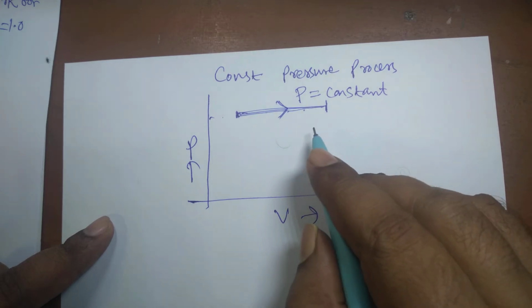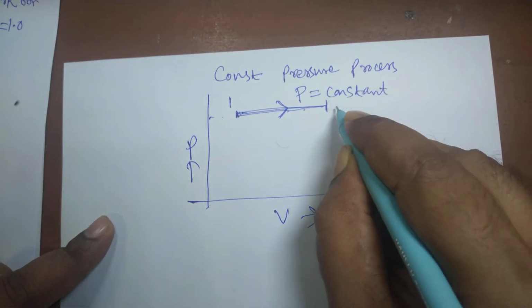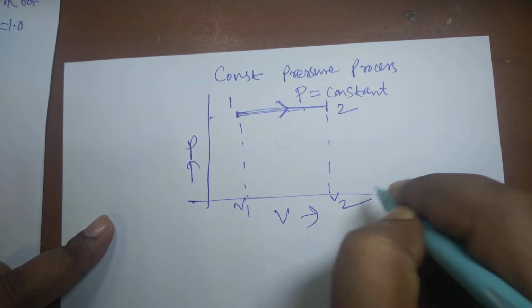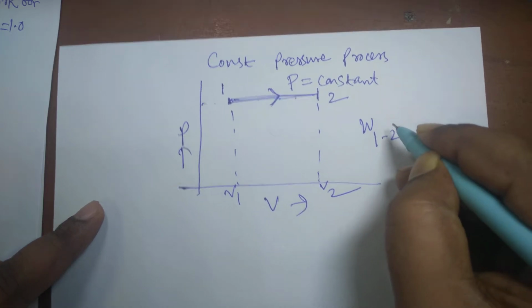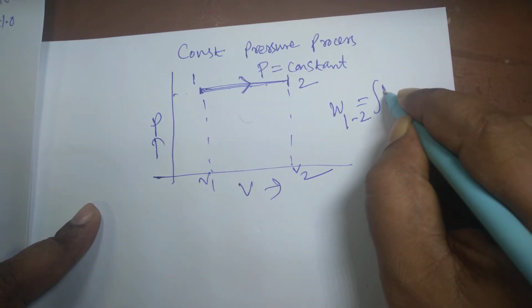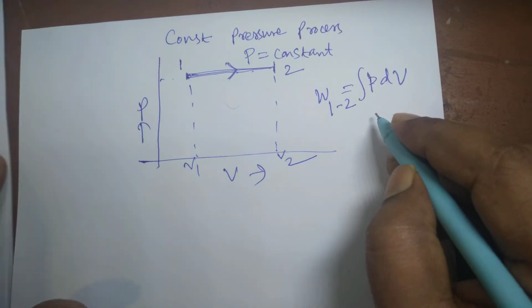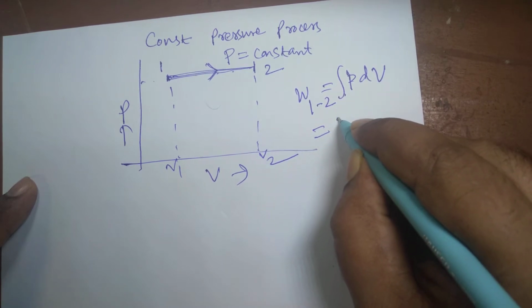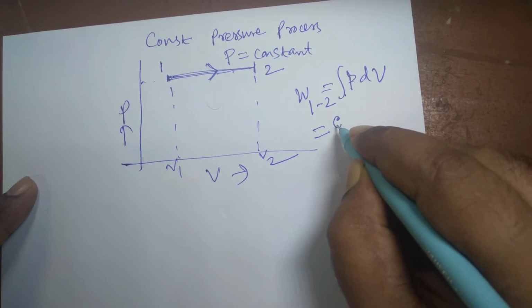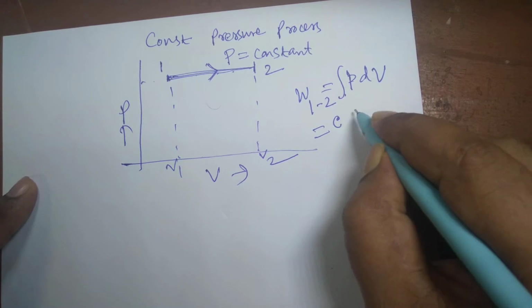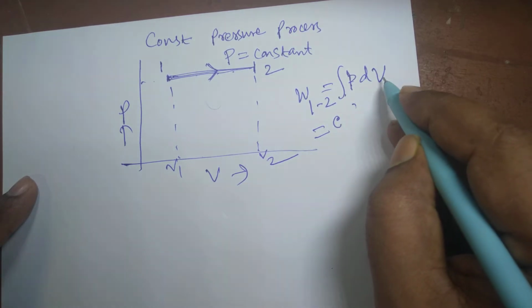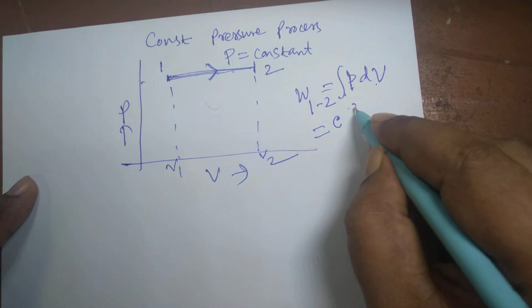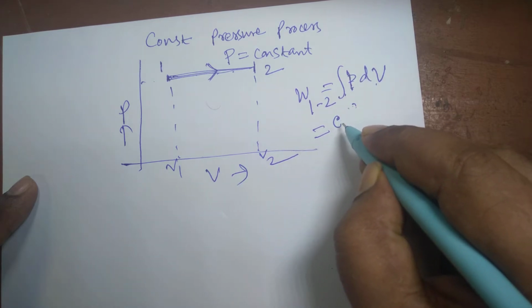Then if you want to find out the work done, suppose this is state 1, this is state 2, and this is volume V1 and this is volume V2. Then W12 is equal to the integral of PdV. We know that the PdV work is nothing but the integral of PdV. Since P is equal to a constant, suppose we take the constant as C or K, whatever you may take. C, being a constant, can be taken outside because pressure here does not depend upon volume.